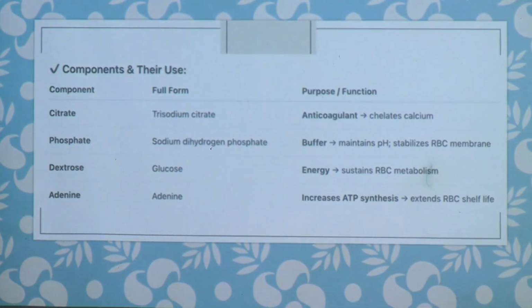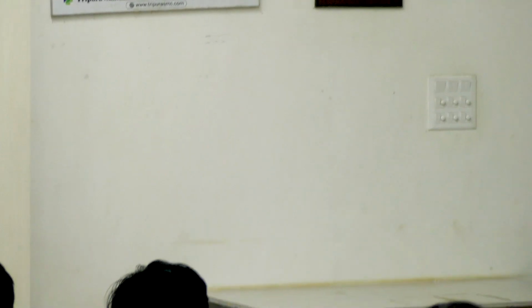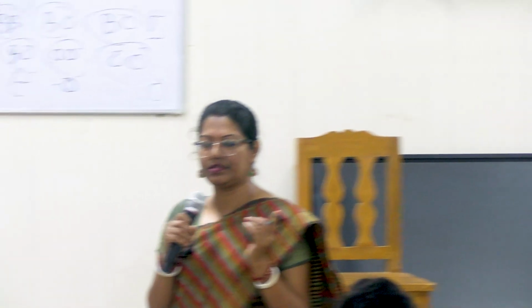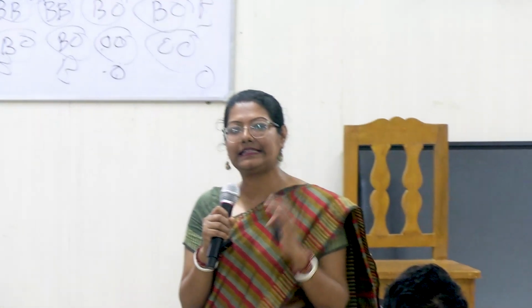So in the blood bag, I told you now, some of the blood bags will have some additives compared to what we need to store. So for RBCs we are using usually CPD or CPDA. So that citrate used will prevent clotting of the blood. So it is basically an anticoagulant.